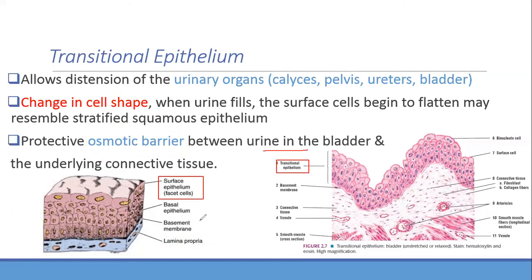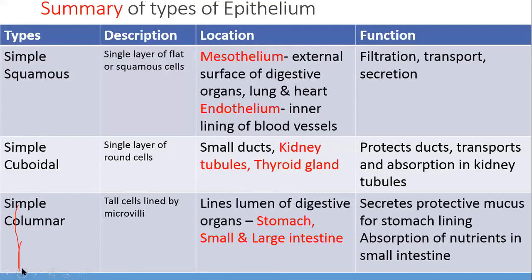Now what else is there for you? This is for self-study. You have a summary; I have already put it like a table for you. Maybe some extra details are there, but like I said, focus on the type of epithelium and location. Please look into the actual slides for simple squamous, where I told you. I have also given you the functions, and this is just the description of how it looks. You can even draw it here to practice. Simple cuboidal, everything is here. So please do the self-learning.